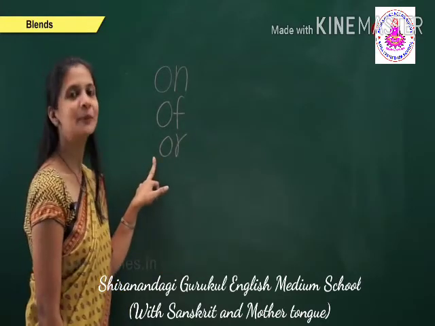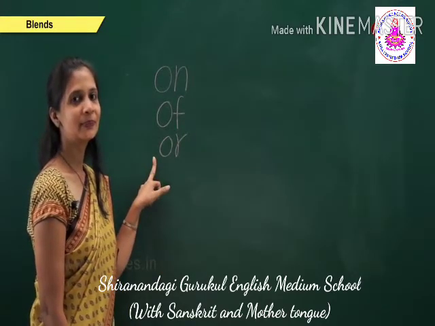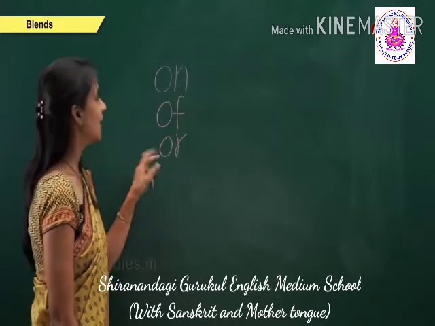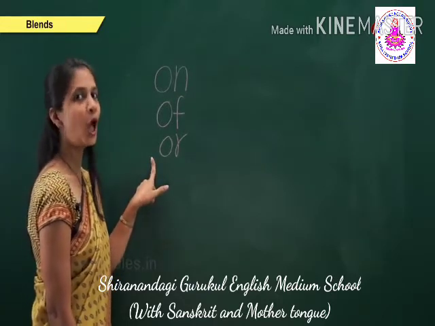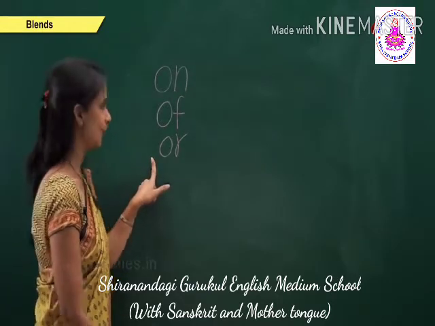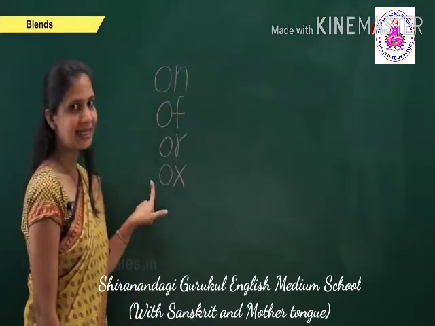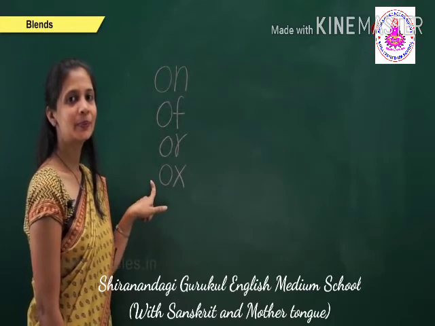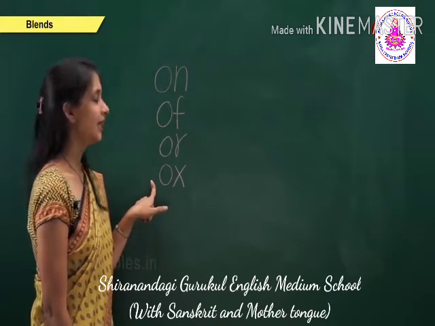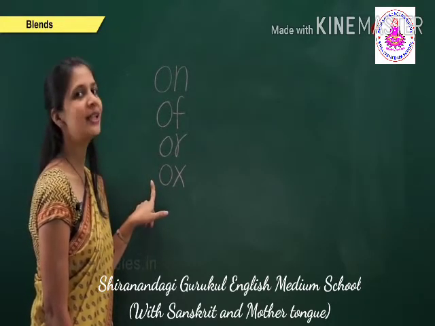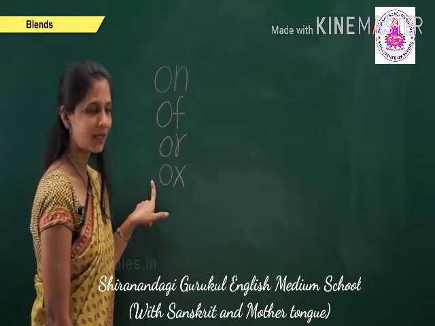This is, correct one. The sound of this two-letter word is or. Now, this is, yes, the sound of this two-letter word is ox.